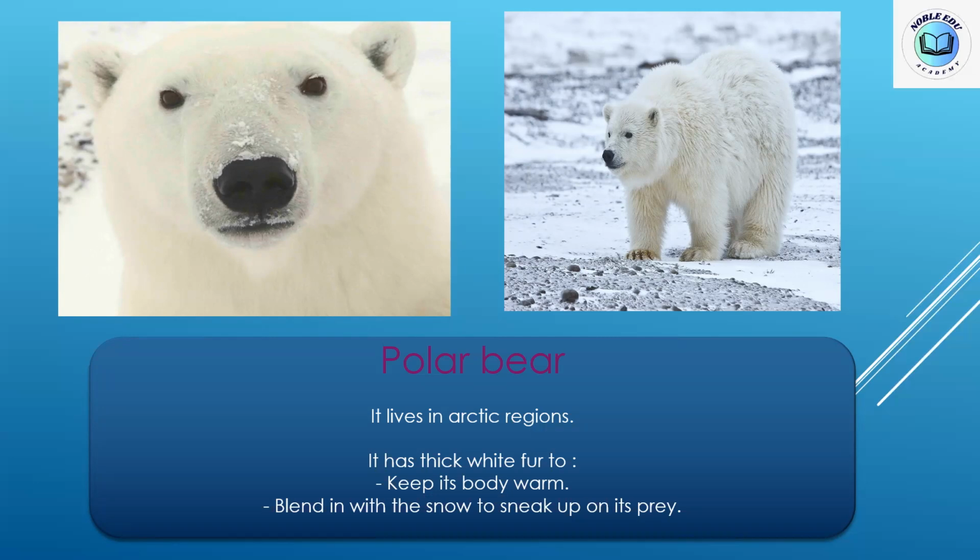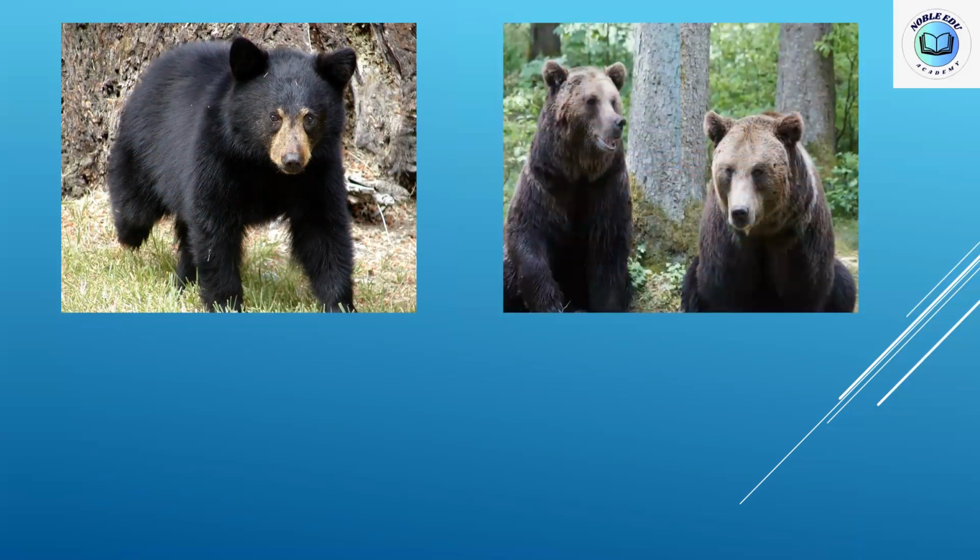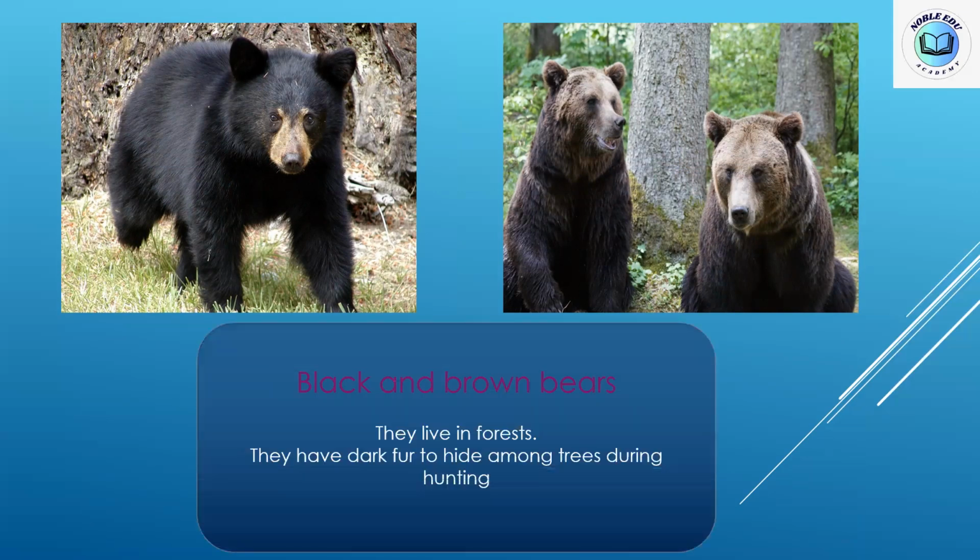Okay, the next organism we have, do you know this one? No, I don't. It's a bear also, but it's a black or brown bear. It has a dark color. Why? It lives in forests. In the forest, there are trees.